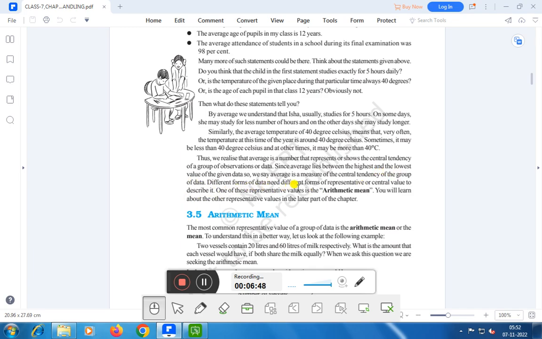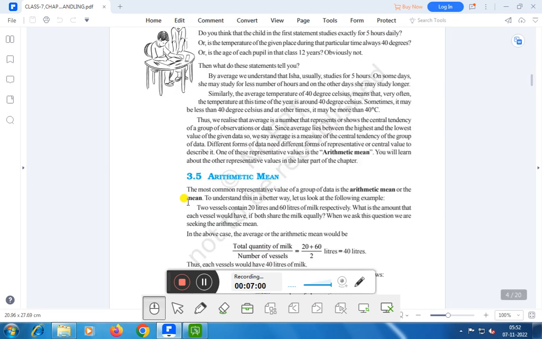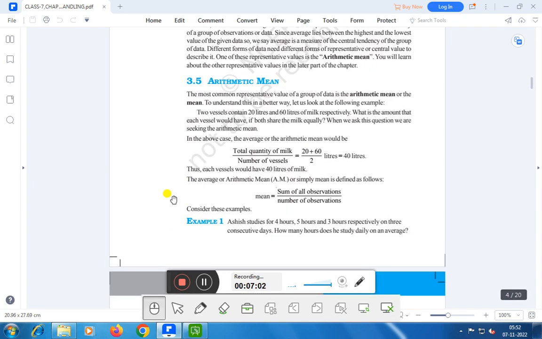Different forms of data need different forms of representative or central value to describe it. One of these representative values is the arithmetic mean. You will learn about other representative values in the latter part of the chapter. Now, what is that arithmetic mean? The most common representative value of a group of data is the arithmetic mean or the mean.